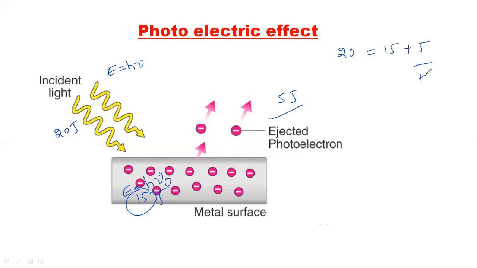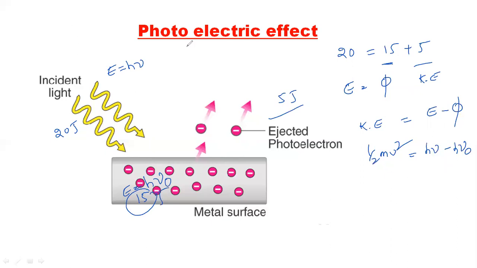This is the kinetic energy, 5 joules. This 15 is the work function, and this is the energy we applied. If you want the kinetic energy, it is simply total energy minus minimum energy, h nu minus h nu naught, which gives half mv square. This is the photoelectric effect. The phenomenon is called the photoelectric effect here.